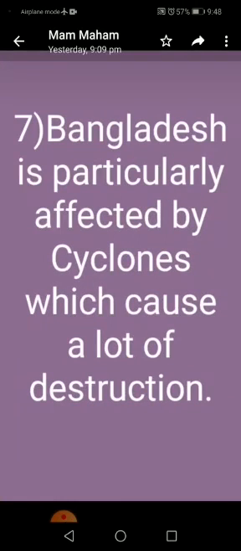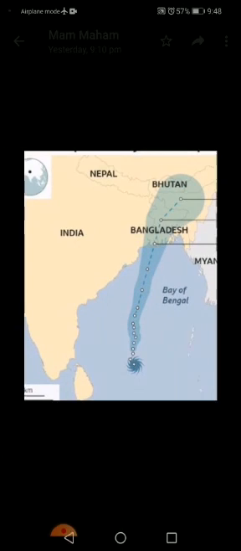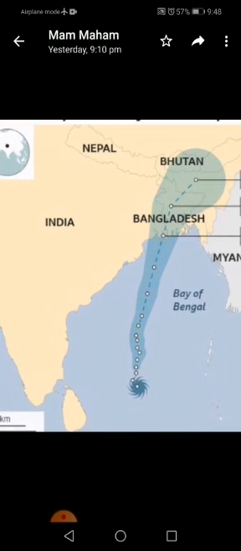The sixth one is, the Bay of Bengal and the coastal areas around it down to the western coast of India are a cyclone affected region. Is that clear? You can see in the diagram the Bay of Bengal, and upward on the northern side you have Bangladesh, and all the coastal areas of India are badly affected by the cyclones. Last is, Bangladesh is particularly affected by cyclones which cause a lot of destruction. You can see how cyclones affect Bangladesh, which is near the Bay of Bengal.